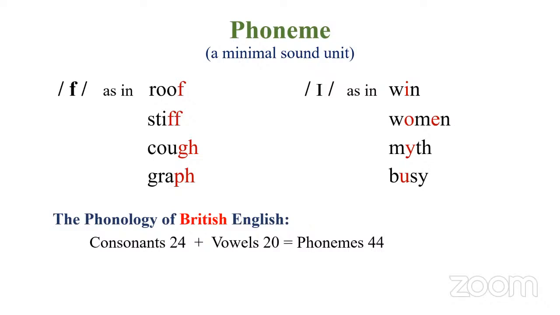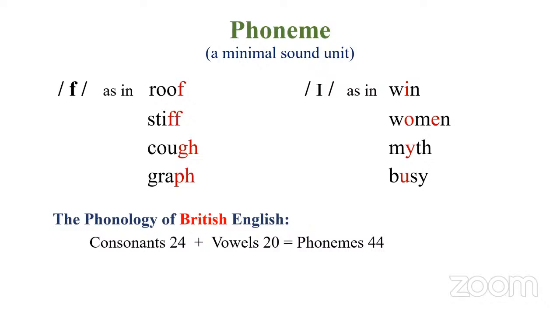So whether it is F or double F or GH or PH, what I'm trying to say is that these are letters. Sometimes 2 or even 3 letters can make one single phoneme. So phoneme is a minimal sound unit, and you should not confuse phoneme with letters. All these are letters, whereas GH or PH represent one single phoneme.